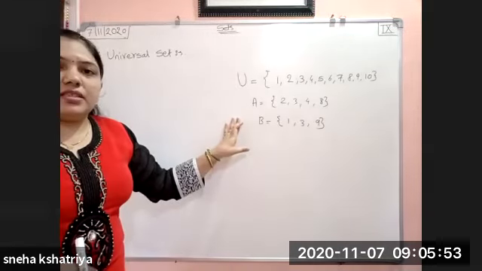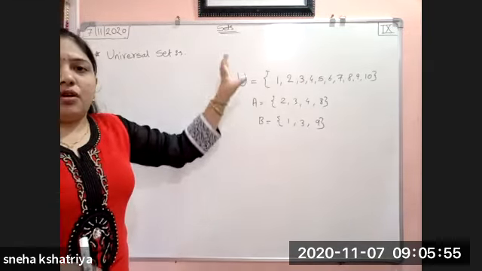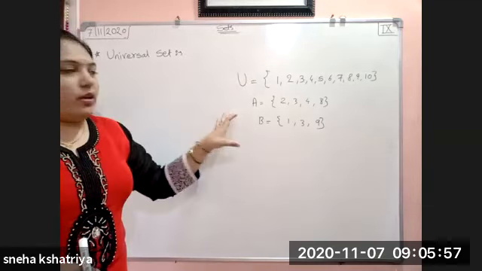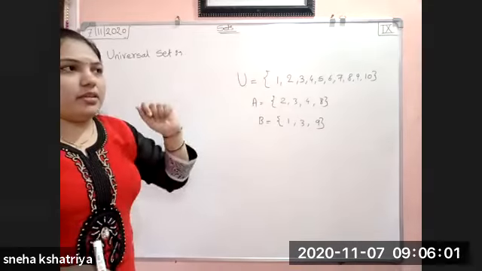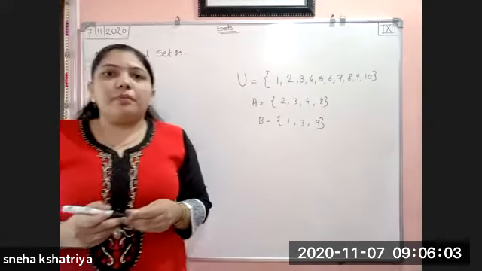In these three sets, the biggest set is called the universal set. Whatever the biggest set is there, that biggest set is called the universal set. And how are you going to remember this?